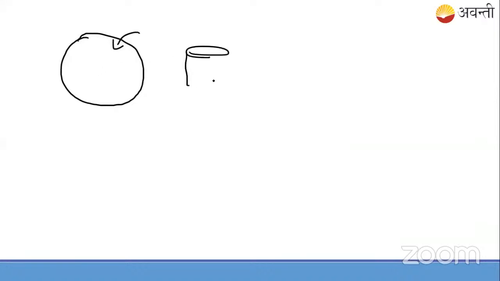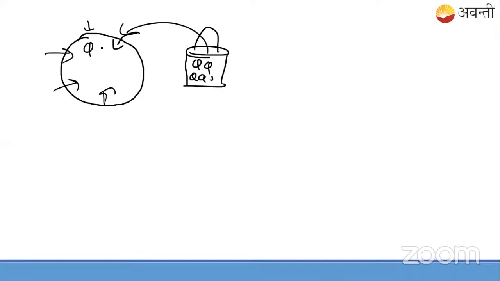See students, suppose you are having a sphere like this, and on that sphere charge Q. I'm having a bucket. In the bucket I have put the charge Q, and then I took this bucket and spilled all this charge on this sphere. So this charge Q got uniformly distributed throughout this sphere.